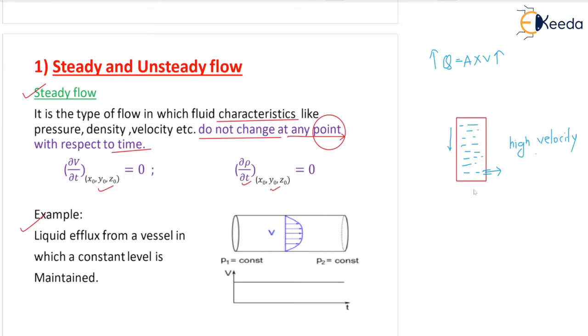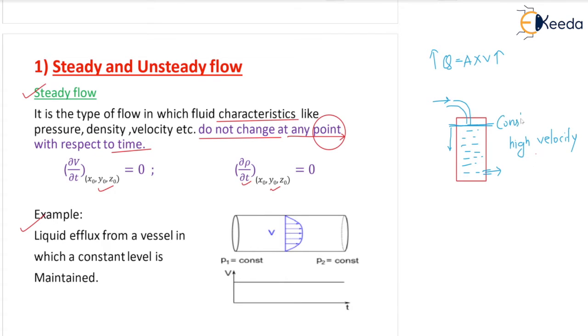Let us say it will take 1 minute of time, 60 seconds. In 60 seconds, the velocity is changing or not? Correct, the velocity is changing. So it is called unsteady flow. If you want to make it steady, what you can do is keep on adding water from the top, so that this level is maintained constant.